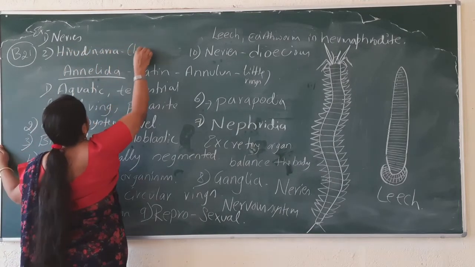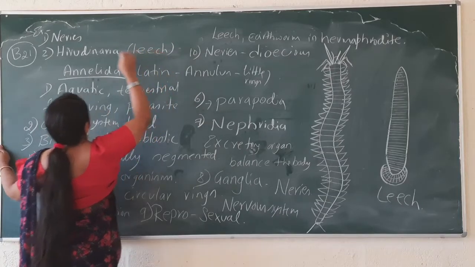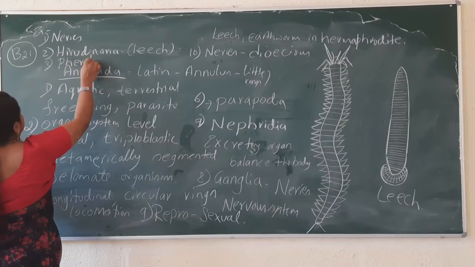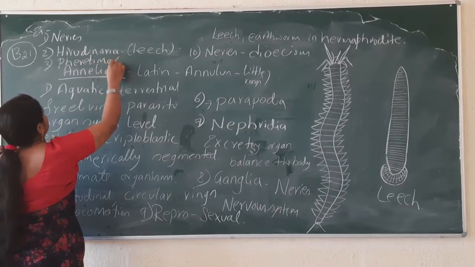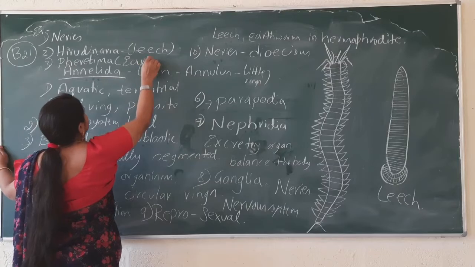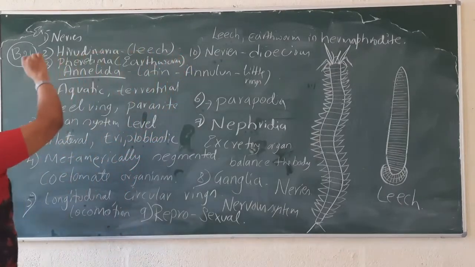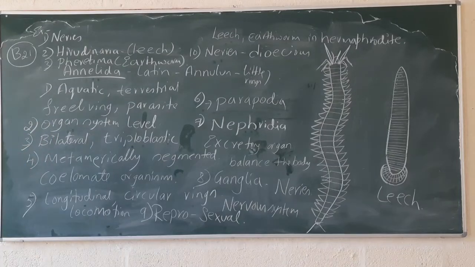Hirudinaria's common name is leech. Third one is Pheretima. Pheretima's common name is earthworm. Okay, so that's all about the phylum Annelida.